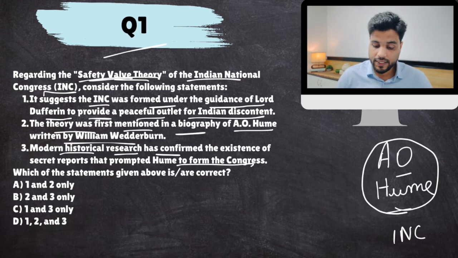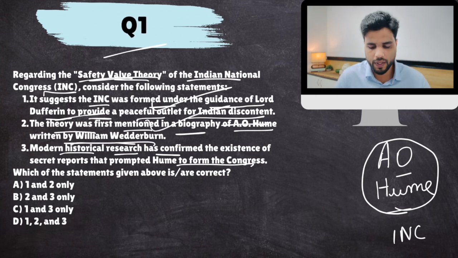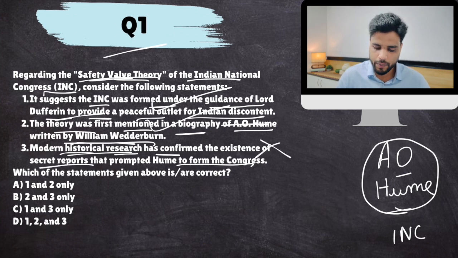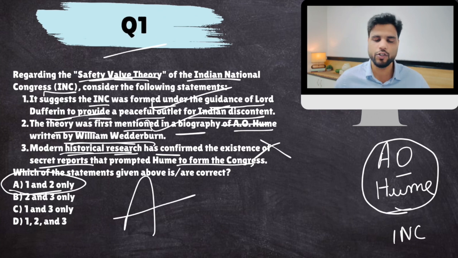Now, the theory says that yes, it was formed under the guidance of the Viceroy. It was Viceroy Lord Dufferin's insistence that Congress was formed. So this is correct. And this theory was first mentioned by William Wedderburn, who wrote a biography on A.O. Hume. Yes. Now, many historians dispute this conspiracy theory. Modern historical research does not confirm it, and there are no secret reports or anything like that. So this statement is false. The correct answer would be 1 and 2.